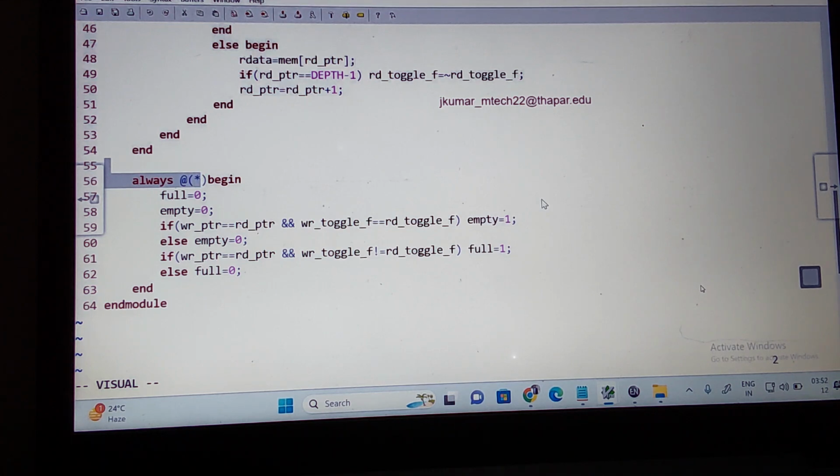What are the conditions for this? Write toggle is equal to read toggle, and the write pointer is also equal to the read pointer, for the full cycle of write and read. I think you are understanding the behavior of this now. Try to write the test cases, and in the next session we'll see how you can write different test cases and run them.